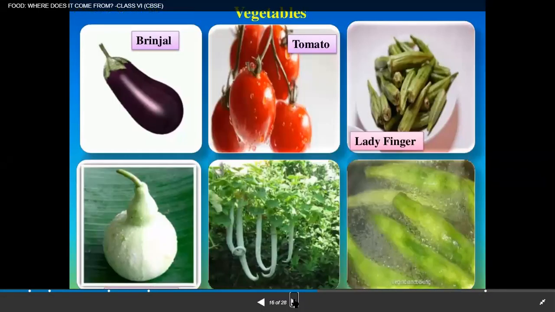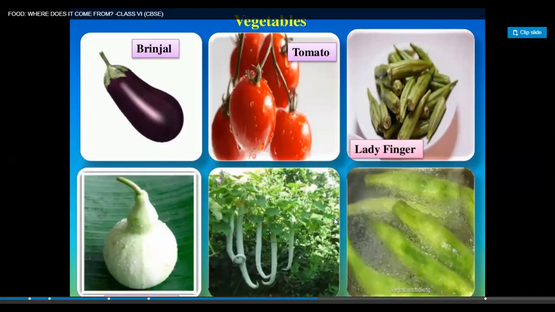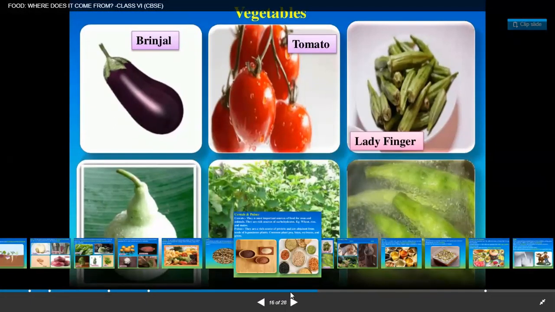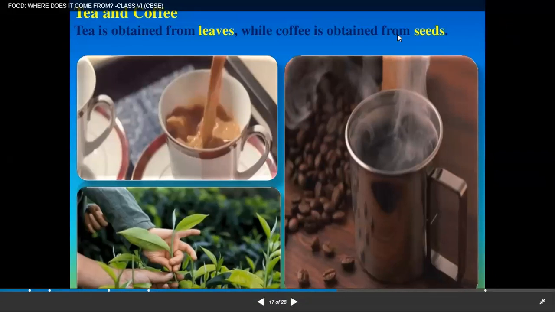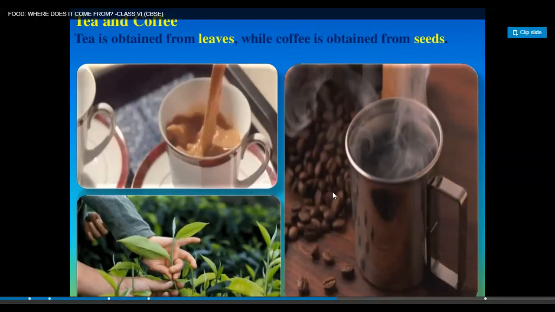Next, these are the vegetables: brinjal, tomato, ladyfinger. So these all are the examples that are given on the screen. Next, tea and coffee. Tea is obtained from leaf, while coffee is obtained from seeds. You might have seen the ad on the TV which shows that coffee is obtained from the seeds.